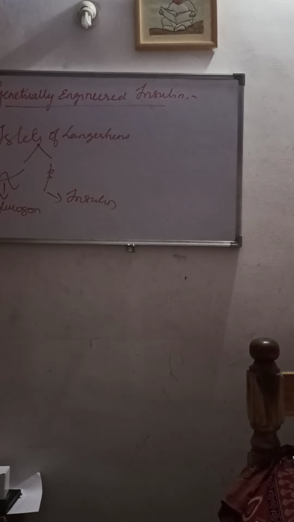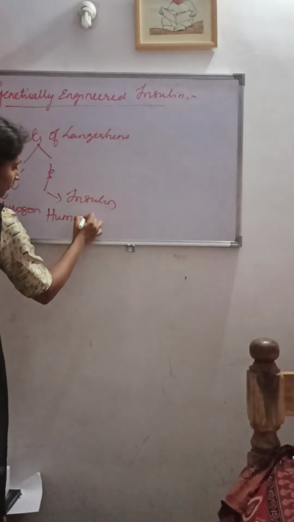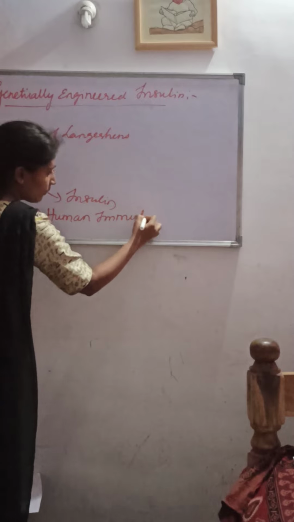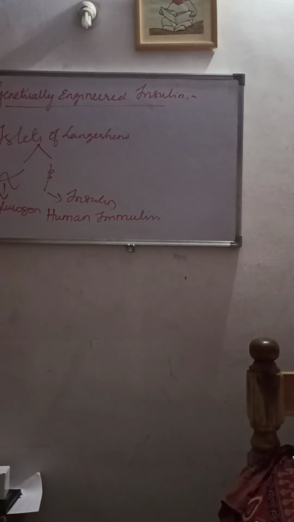Now, in the early days, insulin was extracted from slaughtered cattle and pigs. But later on it started causing some side effects on the human body. And so human insulin, called humulin, is now used in the market as insulin for diabetic patients.